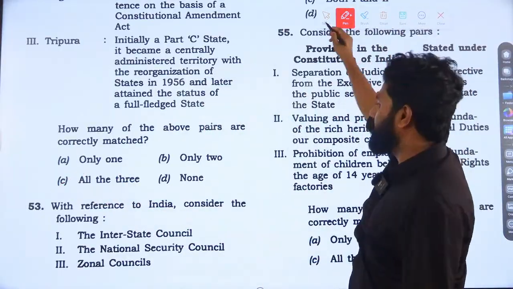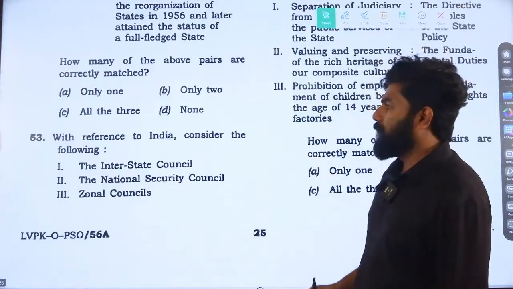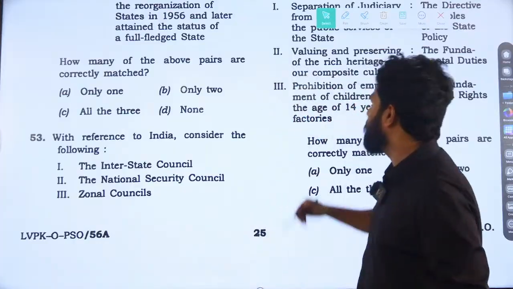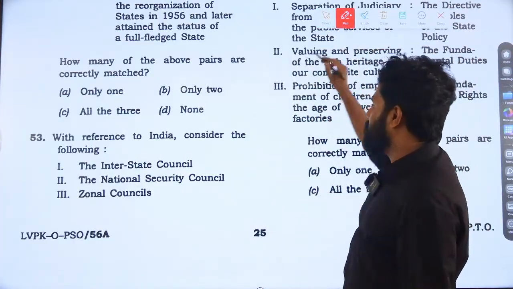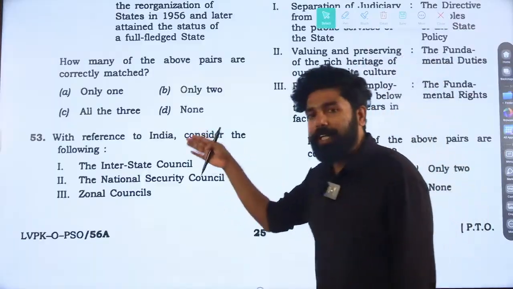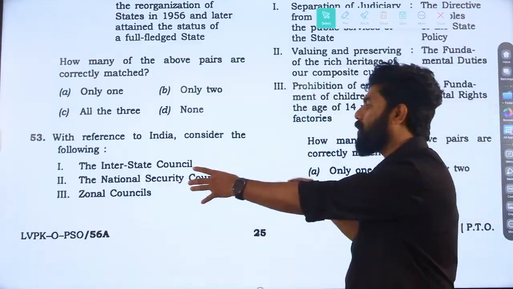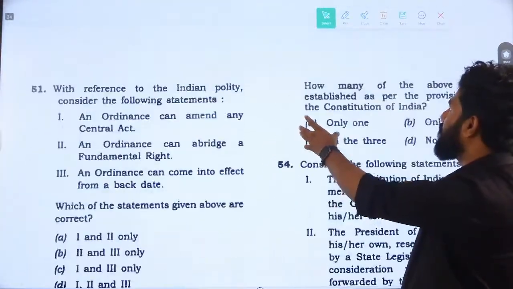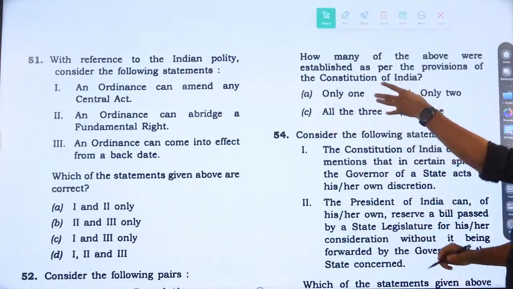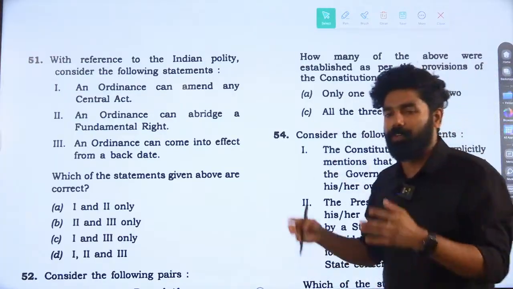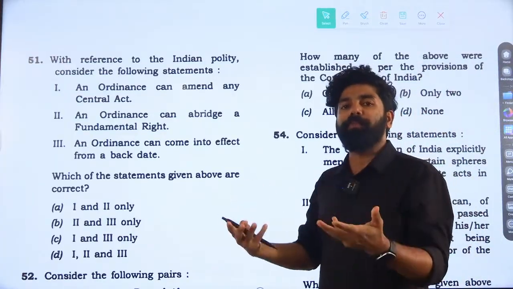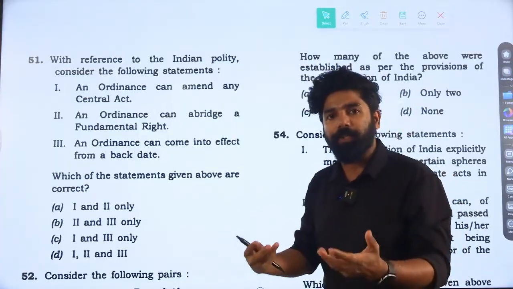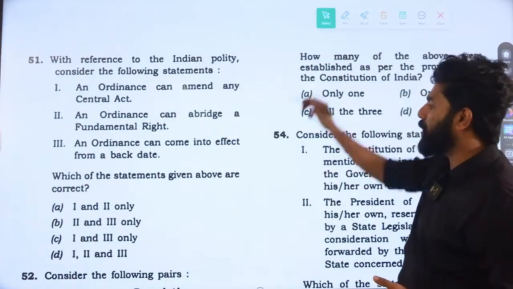Now coming to question number 53. It is another question asked about independent bodies. They have given a list of bodies like the Interstate Council, National Security Council, and Zonal Council. The question is, how many of the above were established as per the provisions of the Constitution? Among these bodies, only one is established through the provisions of the Constitution, that is the Interstate Council under Article 263, chaired by the Prime Minister.